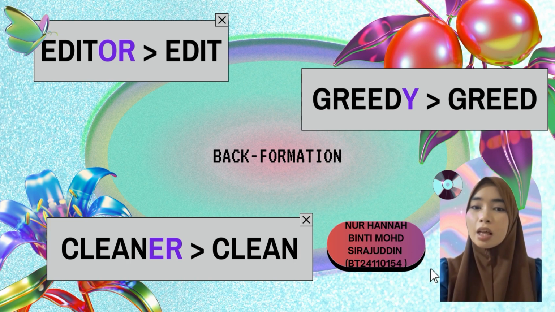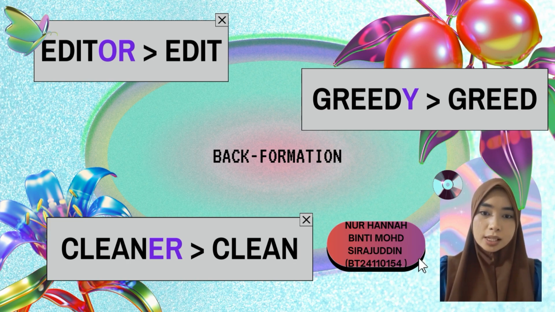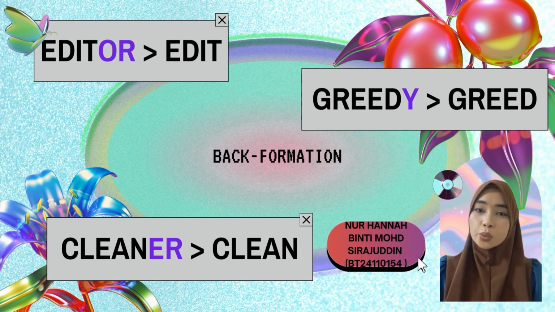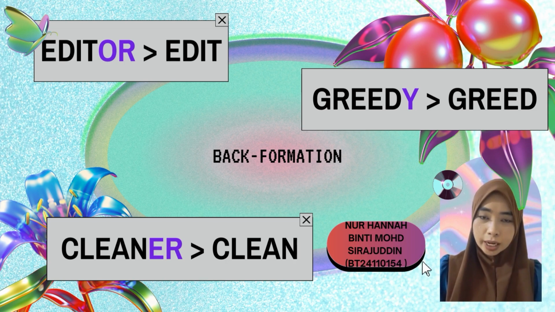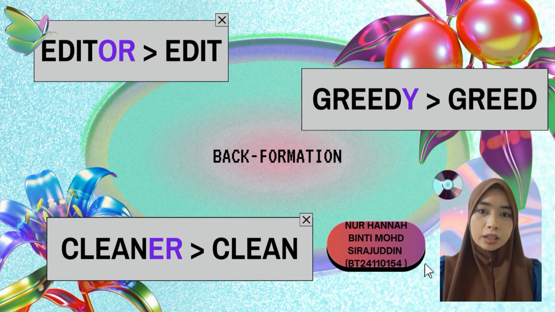The back formation process is an interesting process in language where we create new shorter words by removing parts that seem like endings or prefixes from longer words. For example, we can take the word editor. This word originally referred to someone who prepares or corrects written work. People assume there must be a simple verb behind it, so they created edit, even though editor wasn't formed that way in the first place.